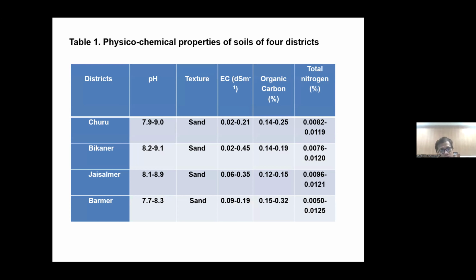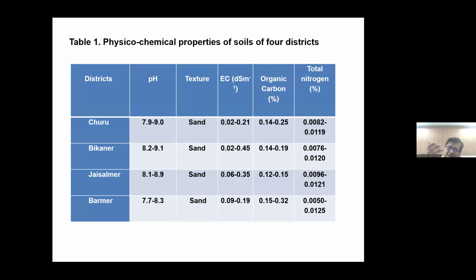So how much pH? It is highly alkaline soil. As I have told, its suborder is Haplocalcid. In Aridisols, the Haplocalcid order is there. So carbonate-based, calcium carbonate-based salt is there. In this district Churu, pH is around 7.9 and maximum 9. Even Bikaner and Jaisalmer are 9.1. The texture is mostly sandy soil.